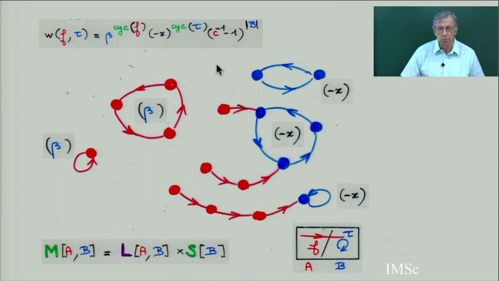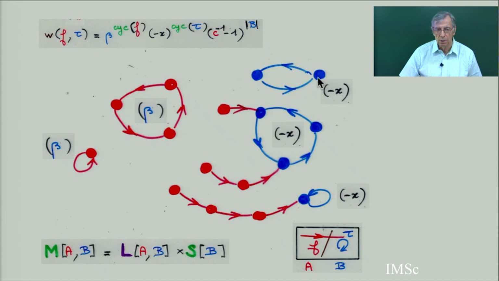And then you are going to put a weight on this Mexner configuration. Again, you put beta for each cycle of F. A cycle of F means a red cycle. Each red cycle is weighted beta. You put minus x to the power the number of cycles of the permutation.